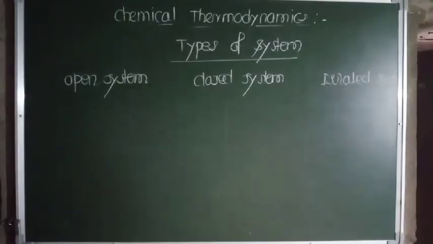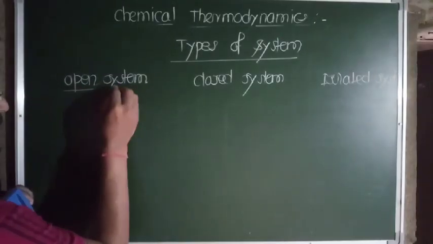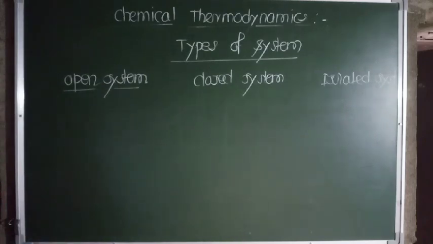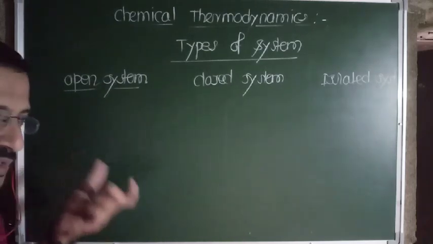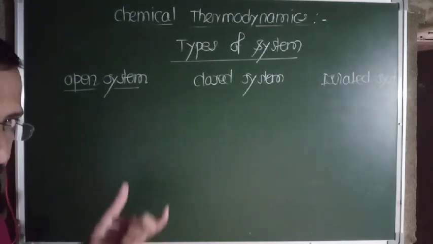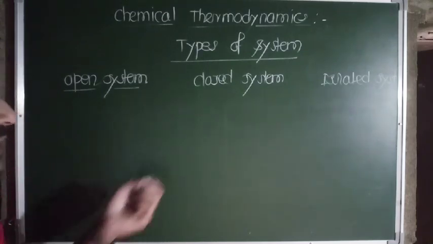Okay, now if you consider an open system, isn't it? Now open system means what? Let's take an example first and then it is clear.